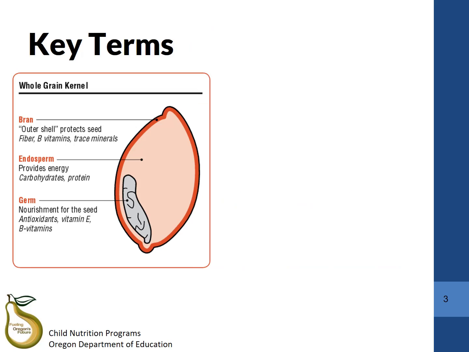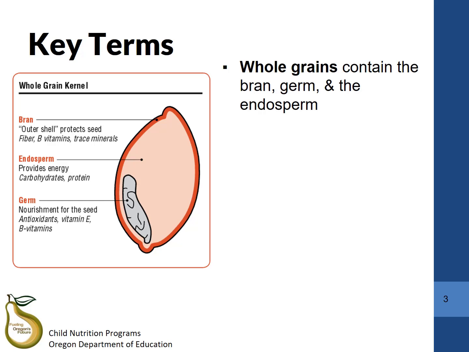Before we talk about the grains component, we need to understand some basics about grains. There are many different types of grains on the market, and we need to understand what it means to be a whole grain, a refined grain, and an enriched grain. Whole grains contain the entire grain kernel.